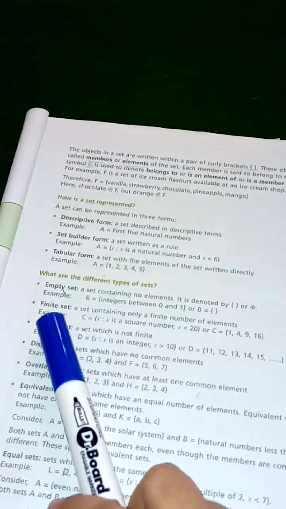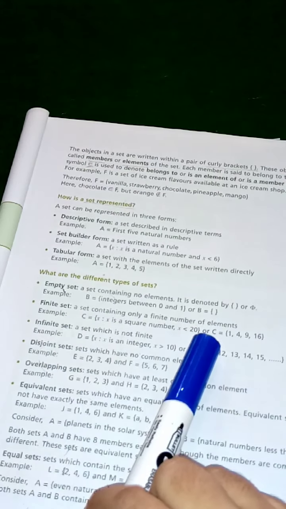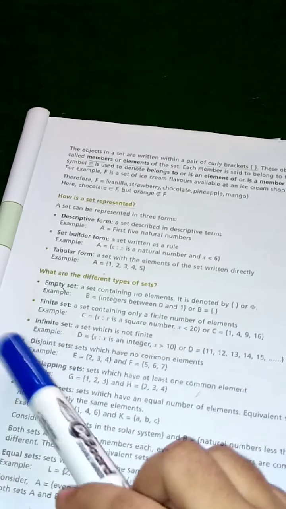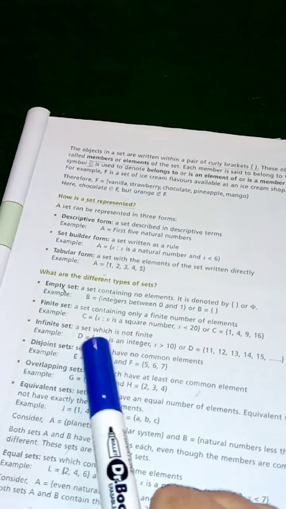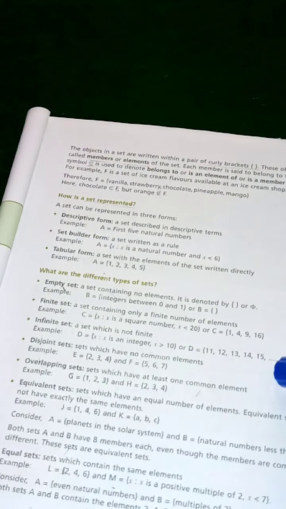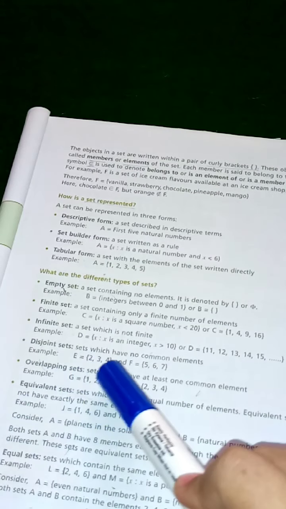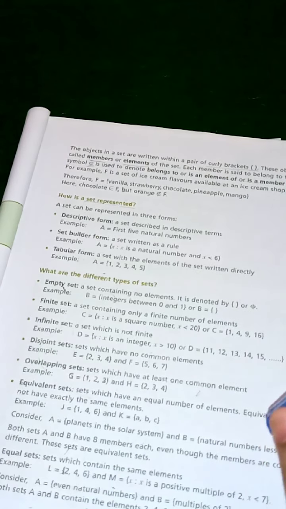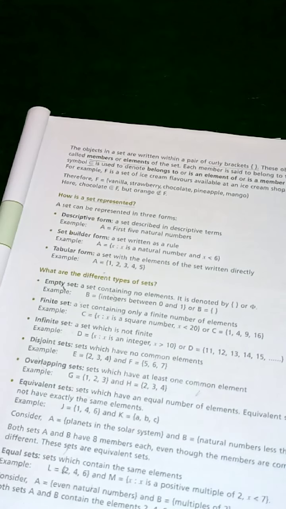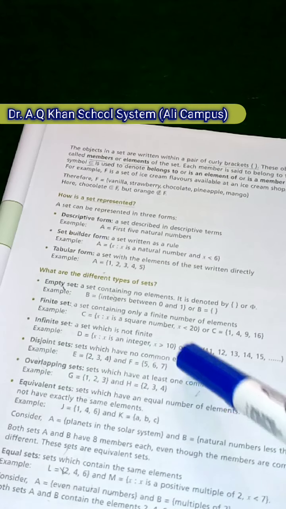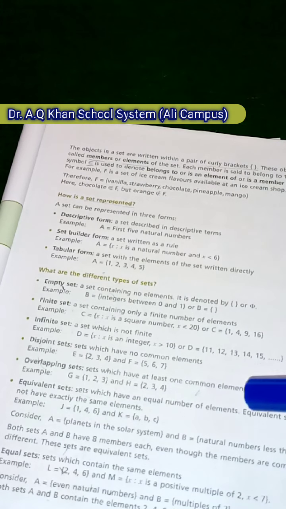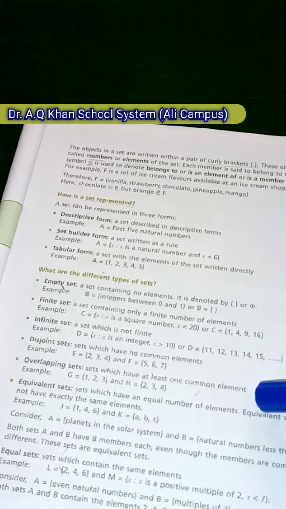Finite set: a set containing only a finite number of elements. An example is given here. Infinite set: a set which is not finite. Its example is also given here. Disjoint sets have no common elements. Its example is also given. Overlapping sets have at least one common element.